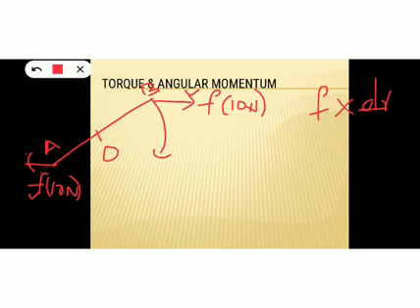Whenever you multiply momentum with a perpendicular distance, then you will get the moment of momentum. Similarly, whenever you multiply any physical quantity with a perpendicular distance, it forms the moment of that quantity. So why do we regard torque as the moment of force? That you will understand in the coming session.